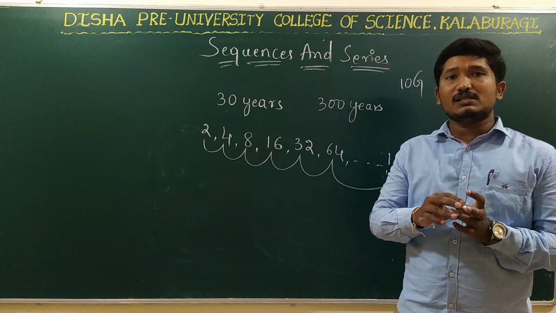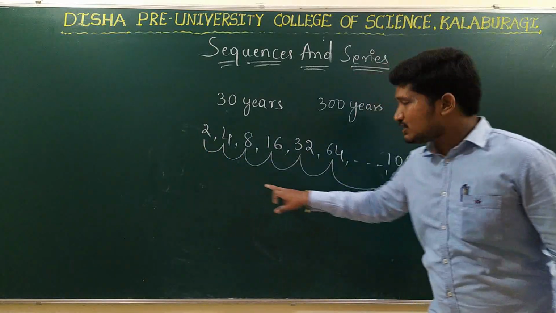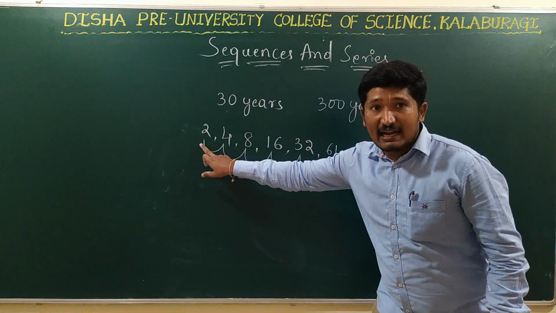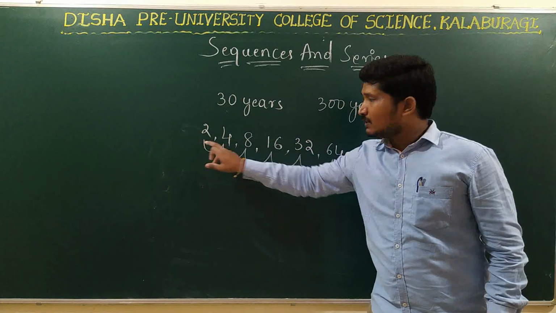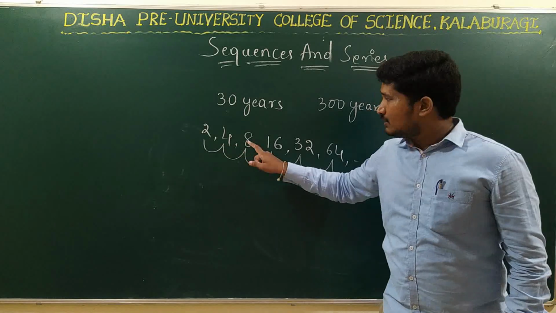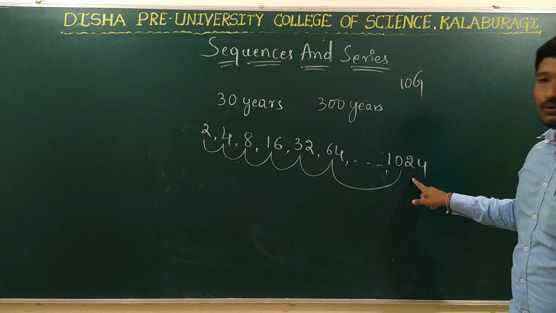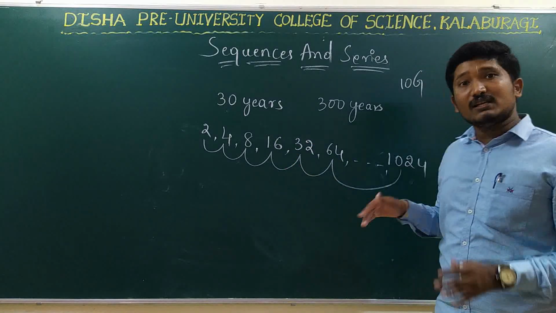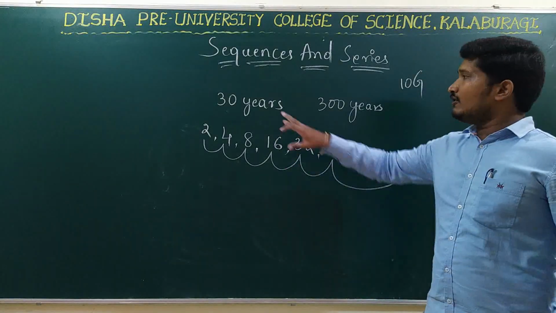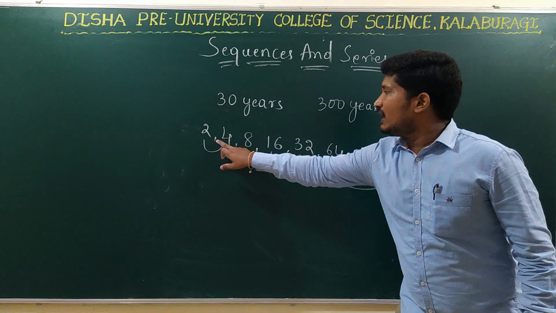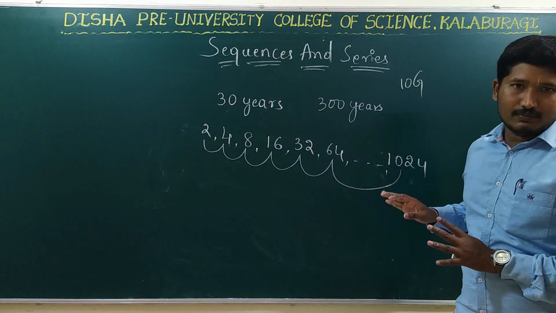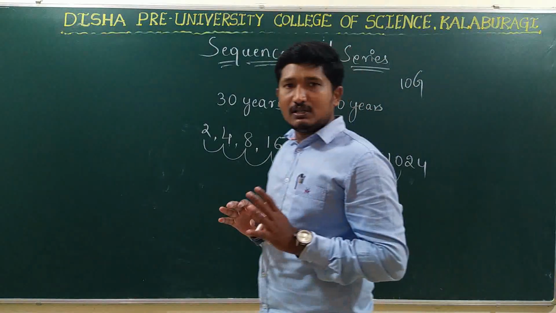Why does it form a sequence? Because this arrangement is in a definite order. That is, there is an identified first number, second number, third number, so on to 10th number. And it is following some rule. What is the rule that it is following? For every 30 years, we have written the number of ancestors. Right? So I hope you understand this point.